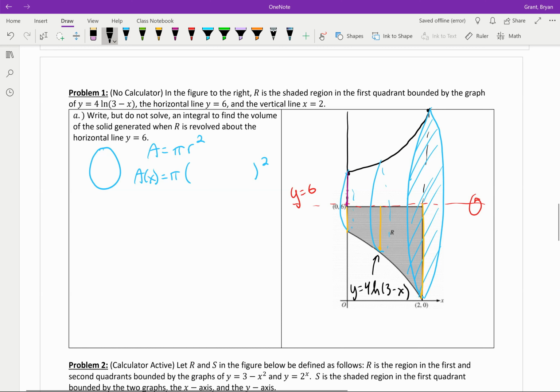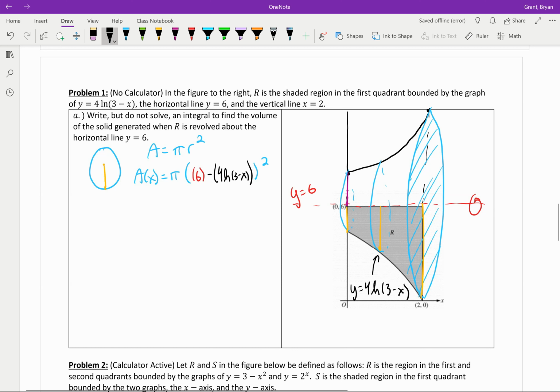So now we have both functions, top minus bottom, so we're using a radius that looks like this here. And so my top function being 6, always good to put it in parentheses, bottom function being 4 ln of 3 minus x, and I think we should be set there. There's my formula for the area of a circle. Now realize, and this is good news again for you, that because this is squared, if you switch these two, technically your radius is negative, but then you square it and it becomes positive anyway, so you would still get the right answer and you'd still get full points, but you should really strive to do it correctly, which would mean get a positive radius instead of a negative one, top minus bottom.